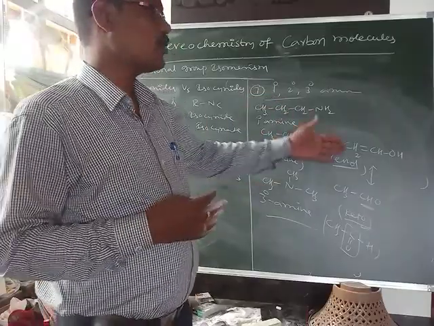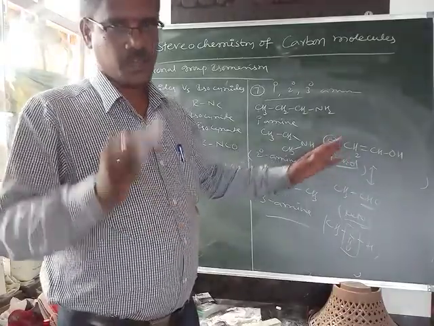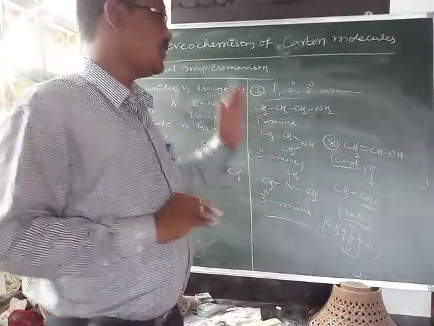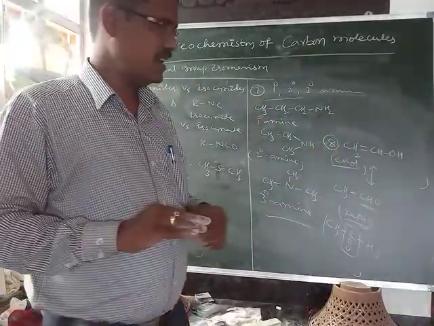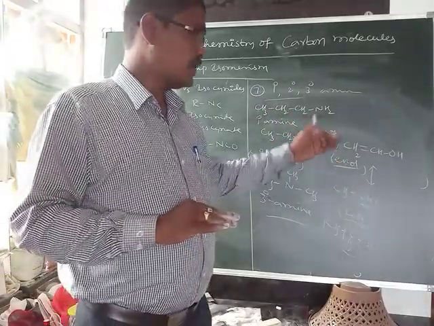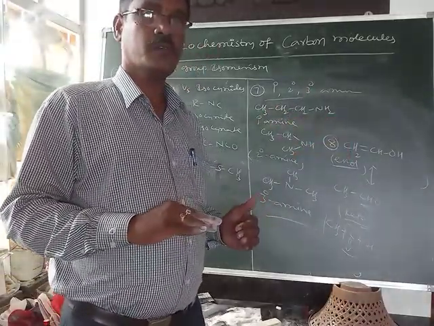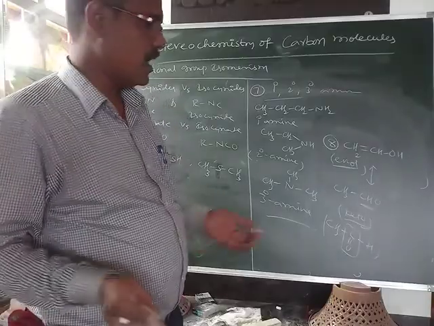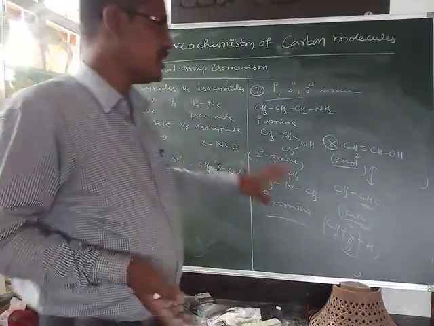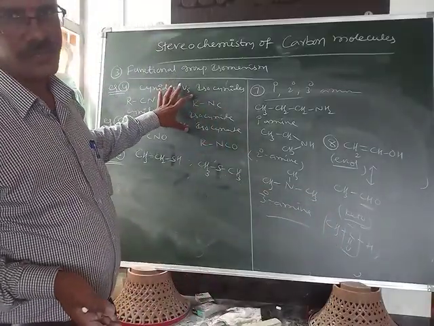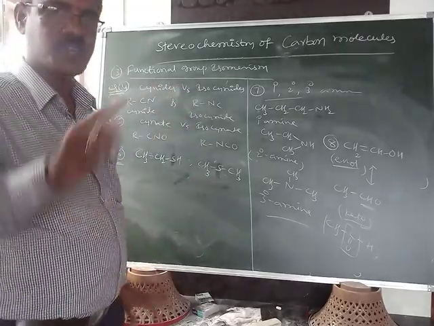tautomerism. The difference between tautomerism and functional group isomerism is that in tautomerism one functional group interconverts into another functional group, but here that is not possible. That's a very important difference.